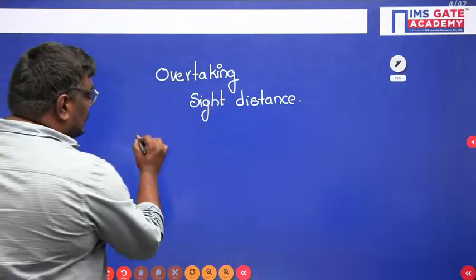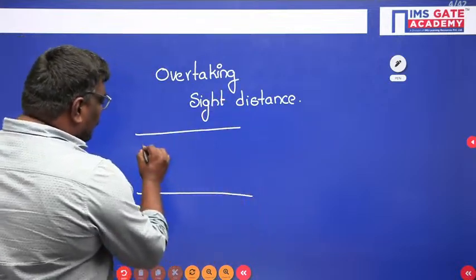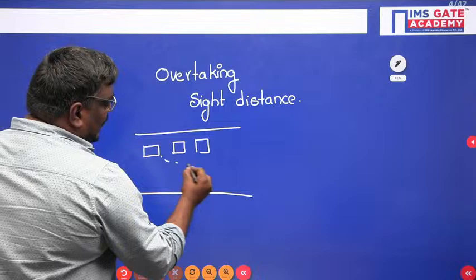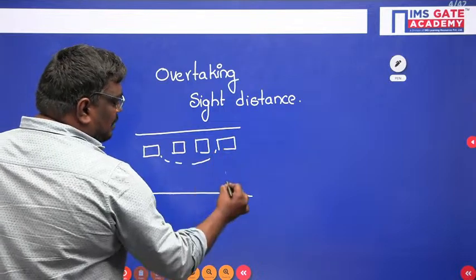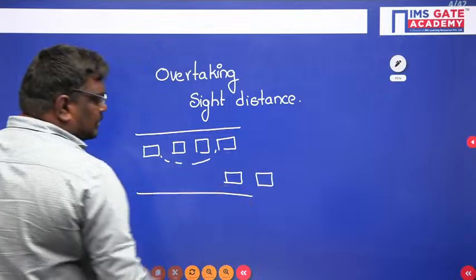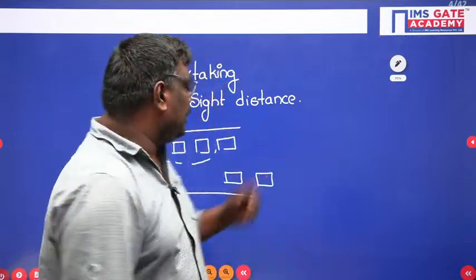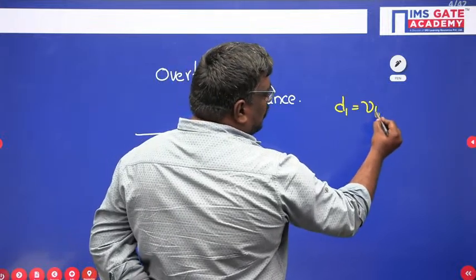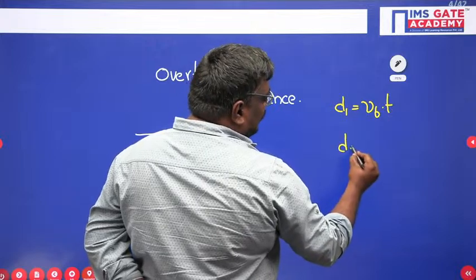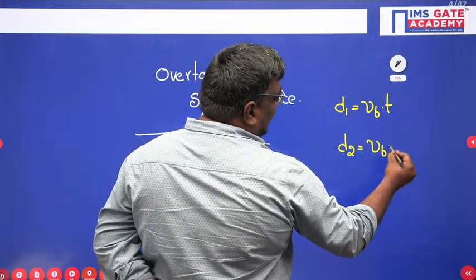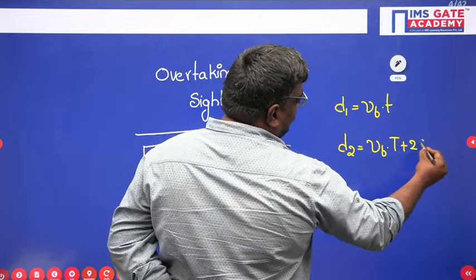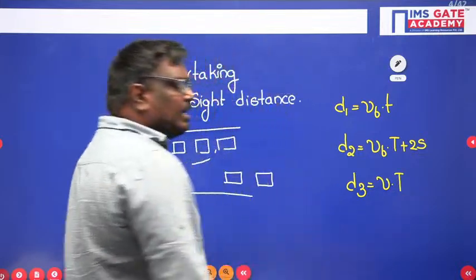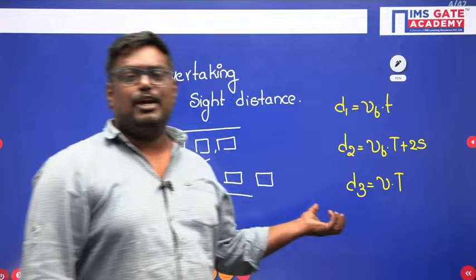Now see students, if I consider this as a road, we have the fast moving vehicle, this is the slow moving vehicle, and this vehicle has to be overtaken here. And there might be a vehicle which is coming in the opposite direction. Now my dear students, what do you mean by D1? D1 is given by the formula velocity of the slow moving vehicle into T. D2 is given by the formula VB into capital T plus 2S. And D3 is given by the formula V into capital T. So here we have D1, D2, D3.